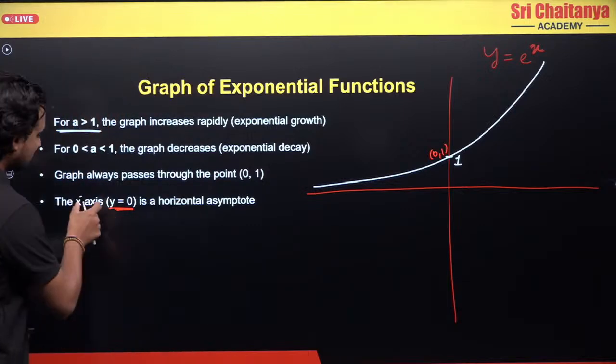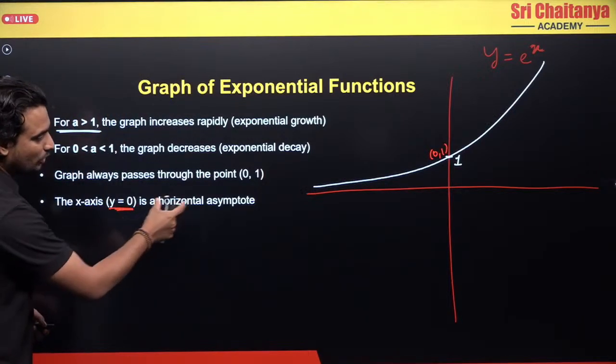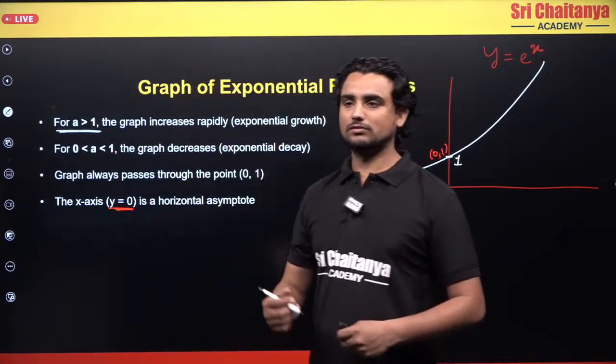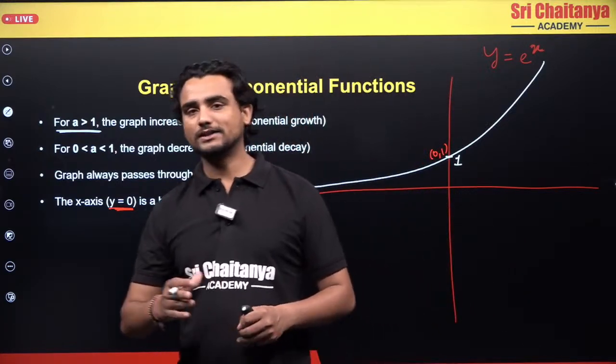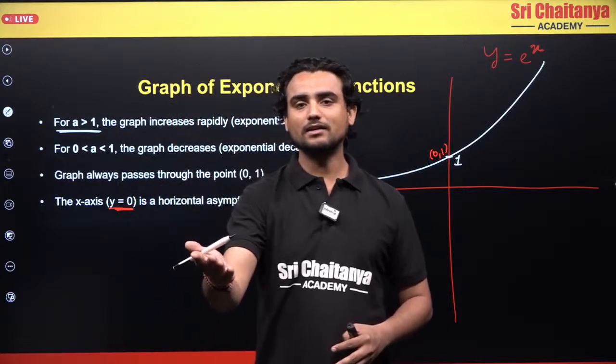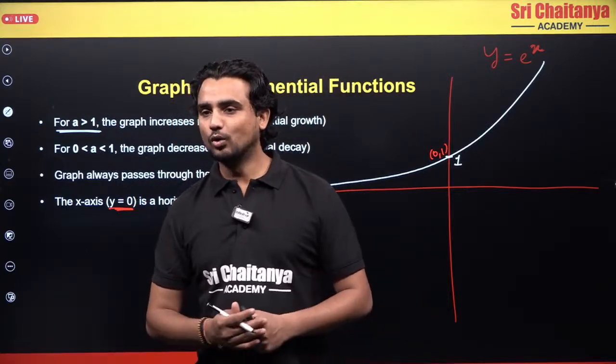So at the x-axis, y equals 0 is a horizontal asymptote. Now what is an asymptote? You can understand it this way. You know what a horizon is, right? What is a horizon? Let's suppose I go to Goa.